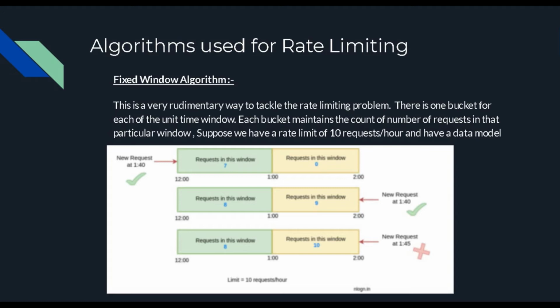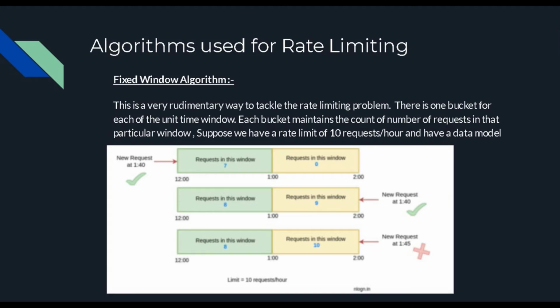If I start with the very first, the fixed window algorithm, we have created a bucket where we say that we are going to accept this many requests within that time period. How we used to do it is we store a key-value pair where the key is a user ID, and maintain a counter to keep a count.